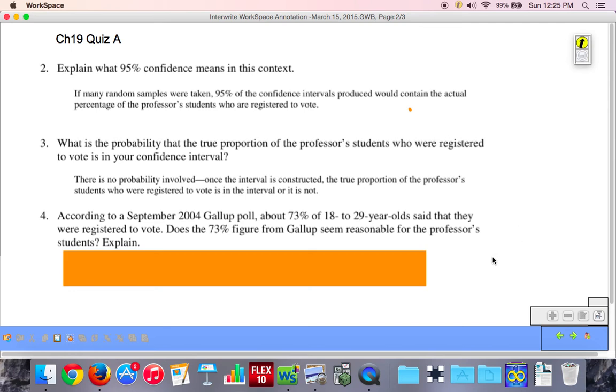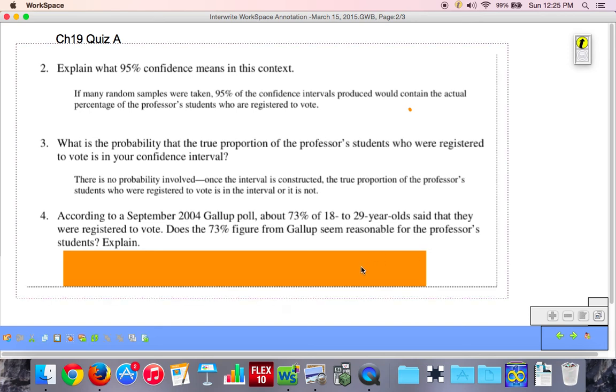Okay, and wrapping up this section, question number 4. According to a September 2004 Gallup poll, about 73% of 18 to 29-year-olds said that they were registered to vote. Does the 73% figure from Gallup seem reasonable for the professor's students? Explain. Well, we know in question 1 we found a range of 57.3% to 82.7%. That was our confidence interval. So 73% seems to make sense for us, right?